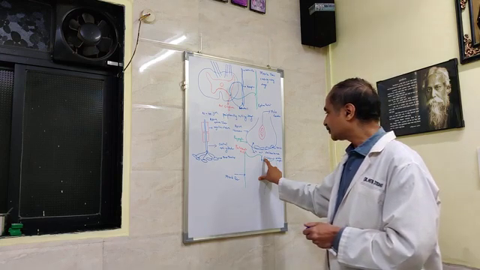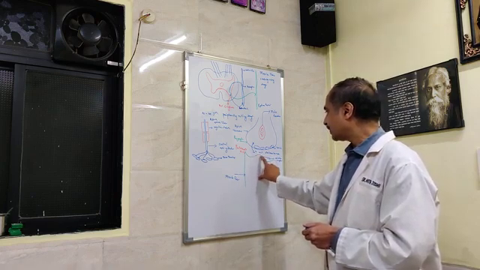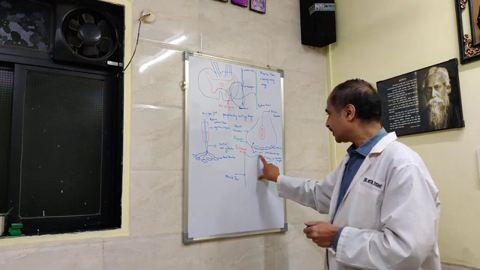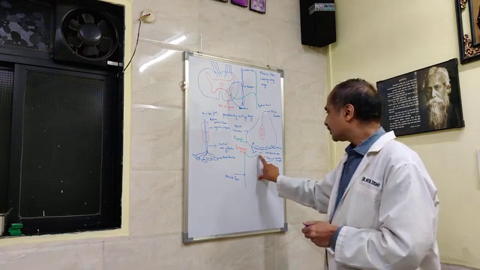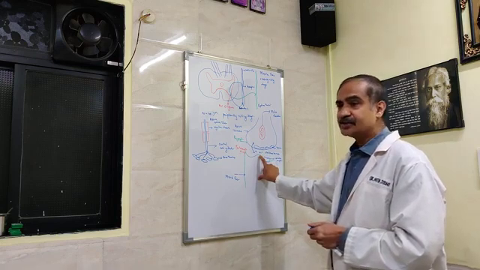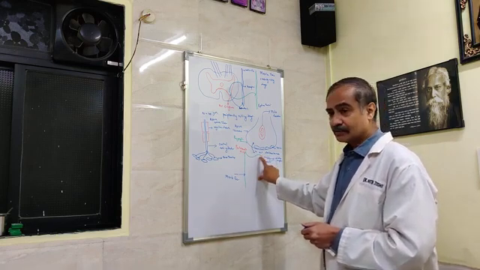Because of formation of this complex, there is increased permeability of the postsynaptic membrane to sodium due to the opening of the ligand-gated channels, resulting in entry of positively charged ions into the sarcoplasm. Now, due to entry of these positively charged ions, there is change in the resting membrane potential of the sarcolemma.